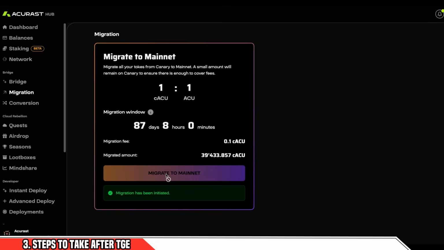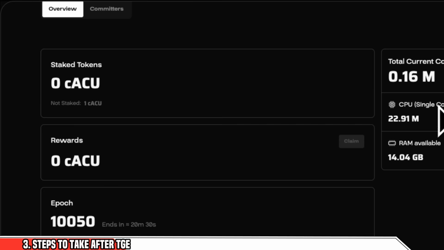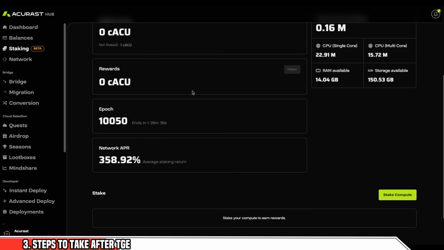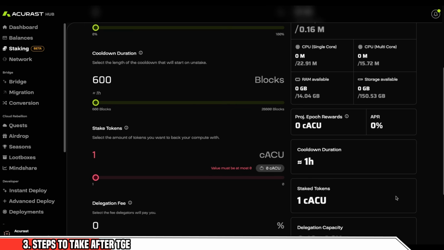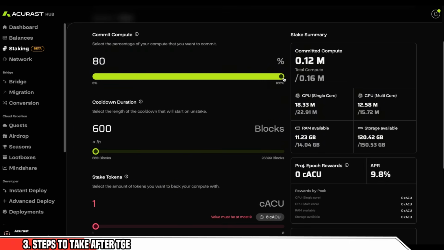Now, step six is you got to wait until the compute has been transferred and measured into mainnet. You simply go to hub, click on staking, and you want to wait here. The compute is going to be measured here. And step 7, once all of that is done, is you're going to click stake compute. That's how you're going to make sure that you actually get the maximum rewards that are available to you.